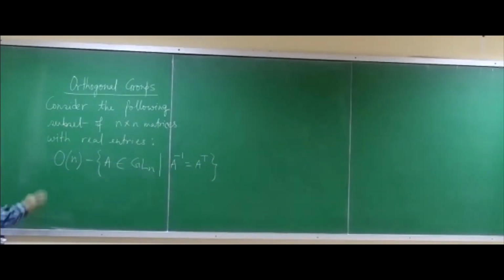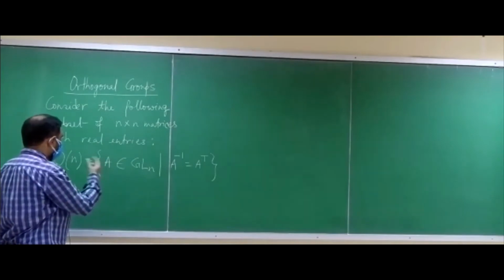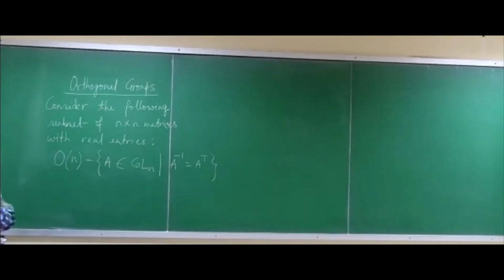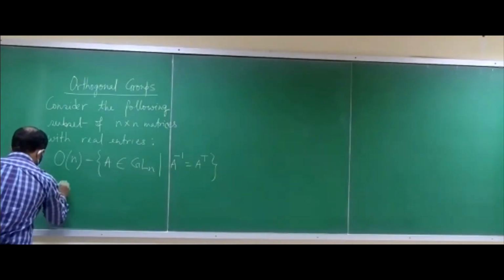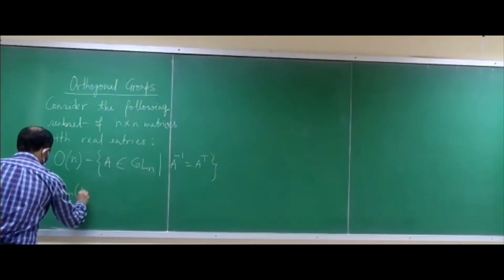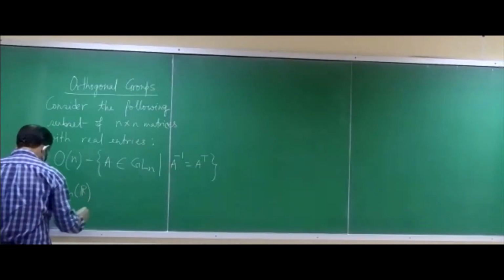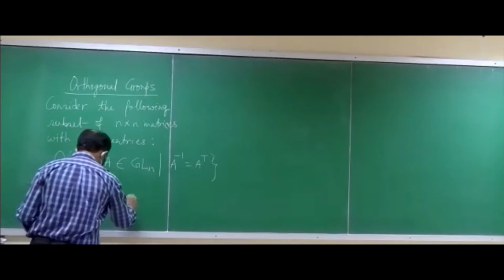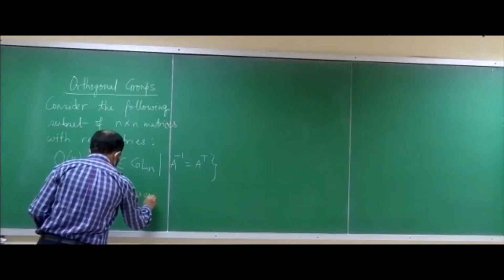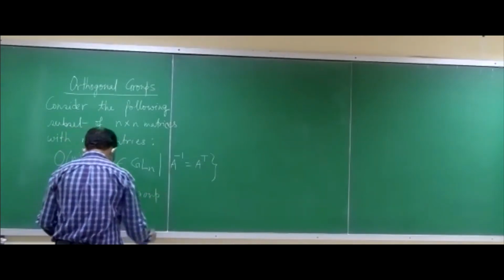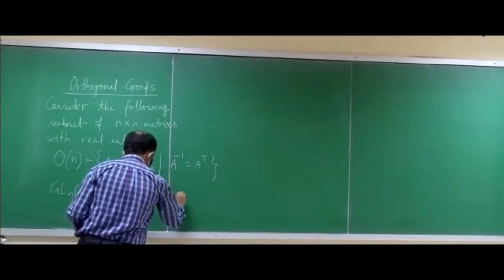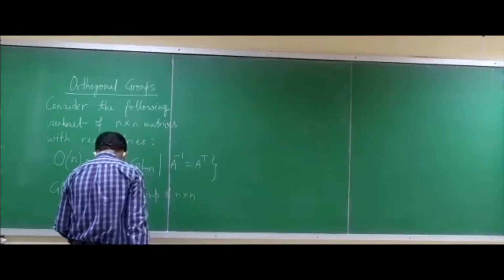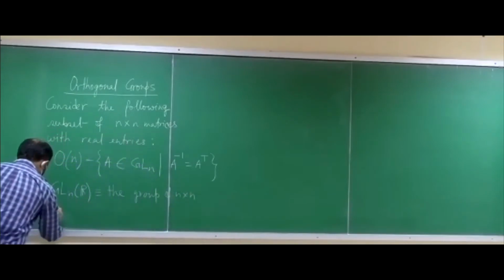These things you already know, but let me just revise it. Some of the things we will be needing in our next discussion. You know that GL(n, R) is defined as the group of n cross n invertible matrices of real numbers.